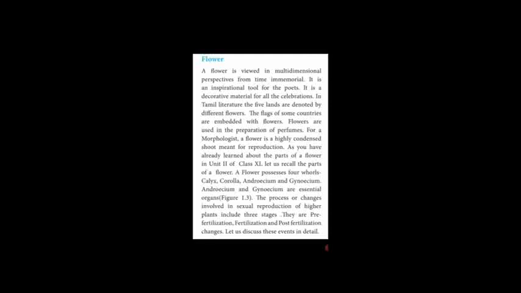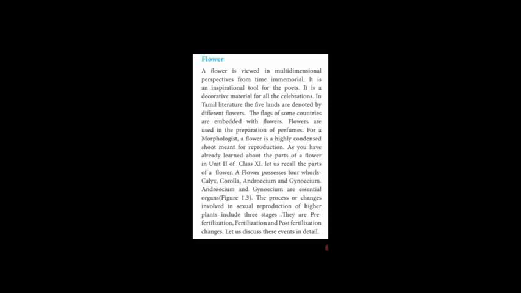The flower consists of four whorls: calyx, corolla, androecium and gynoecium. Calyx and corolla are named as accessory whorls or helping whorls, which means they are not responsible for reproduction. The other two, androecium and gynoecium: androecium is the male reproductive organ and gynoecium is the female reproductive organ. Both of them are responsible for reproduction, so they are named as essential whorls.